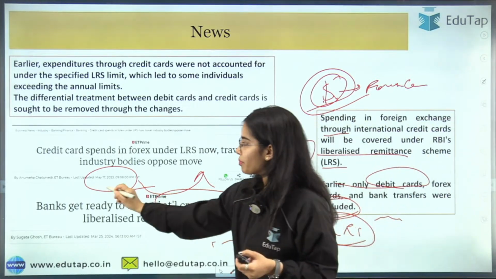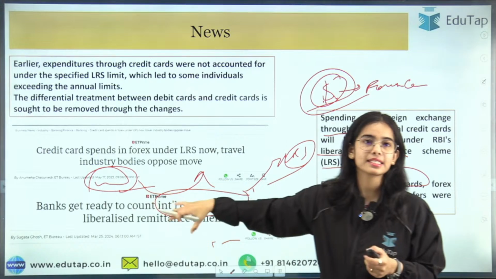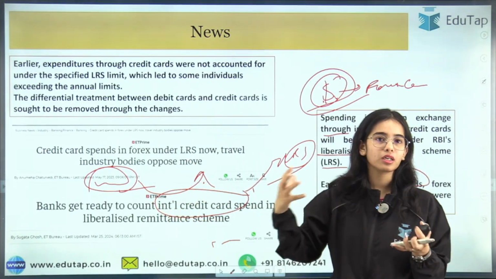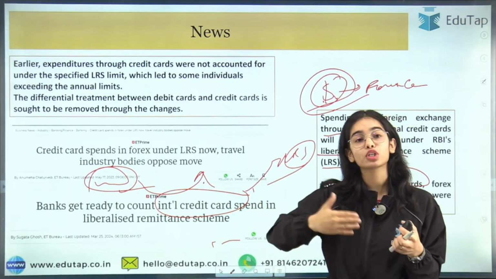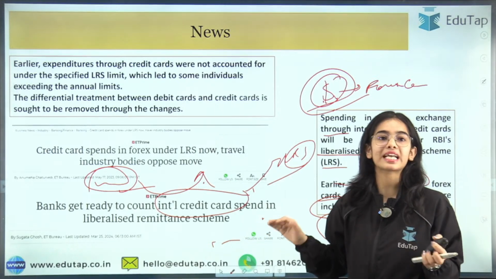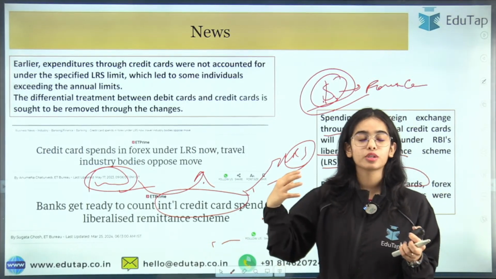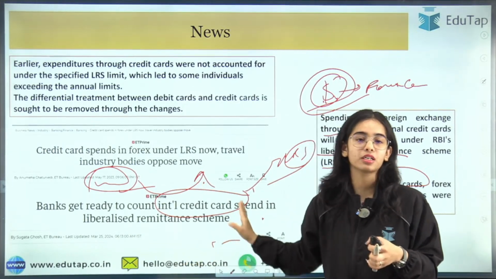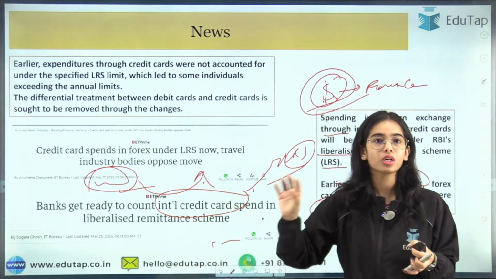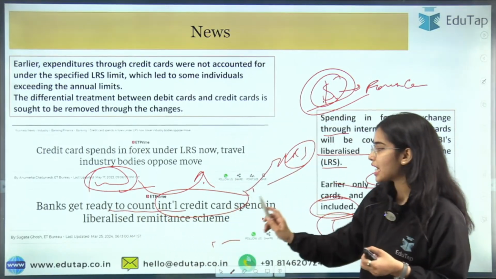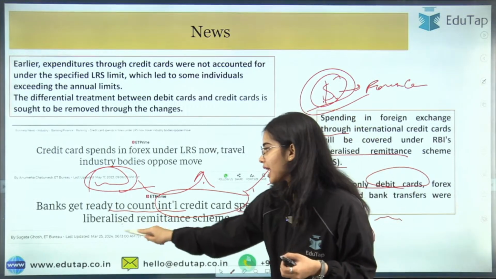So this was said in May 2023 by the Ministry of Finance, and it was also a news article that came in PIB and such. So it was a big talk at that time, but there was a time that was given to the banks, and recently it has again come into the news that now the banks have started to prepare for such a change that can happen very soon by the Reserve Bank of India. So banks get ready to count international credit card spends in the Liberalized Remittance Scheme.